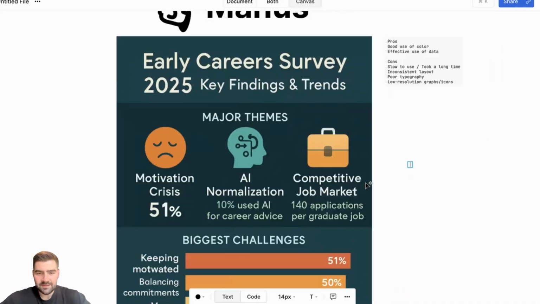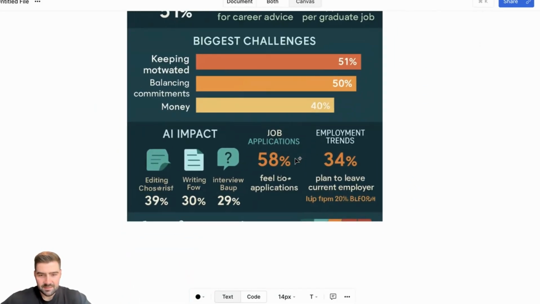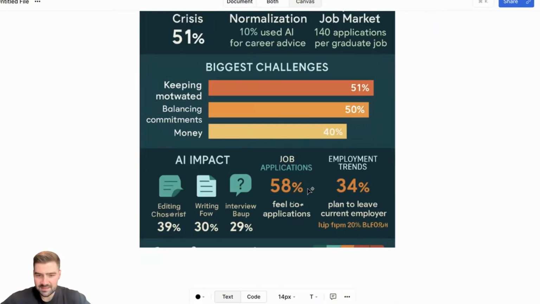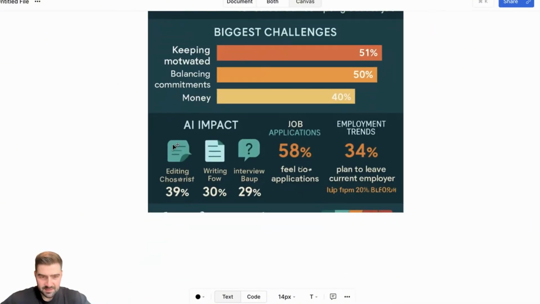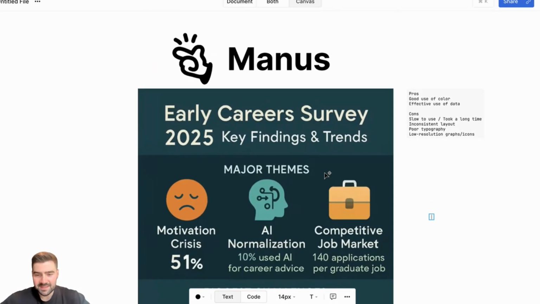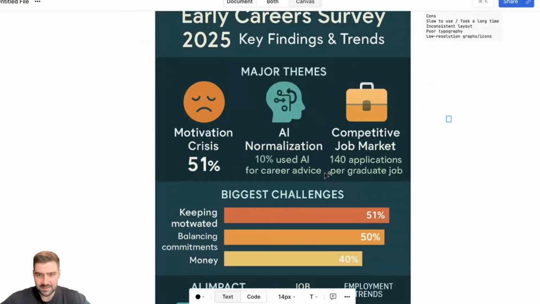So in number 5, I put Manus. It was a good use of color, effective use of data. It really brought some of the studies in, but as you can see here, some of the things that's let it down is the text. Some of the icons are not good. Some of them have been cut out completely from the bottom. And probably the main reason it went in last is because it took ages. It took 15 minutes or something like that.